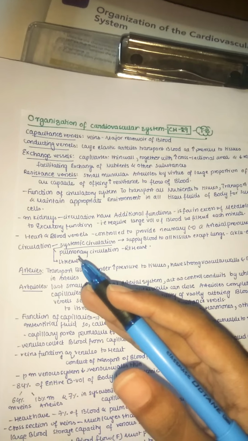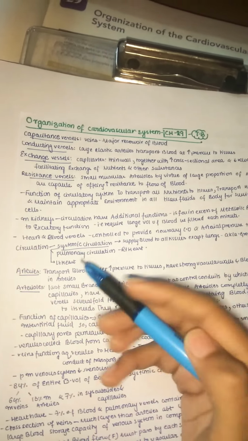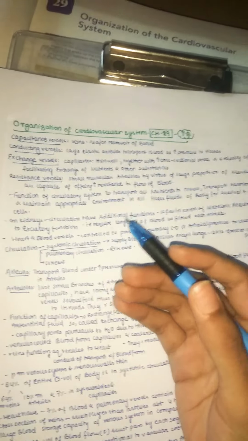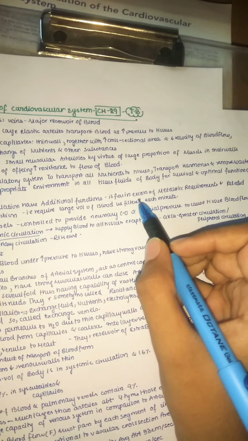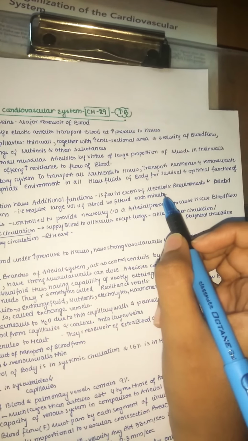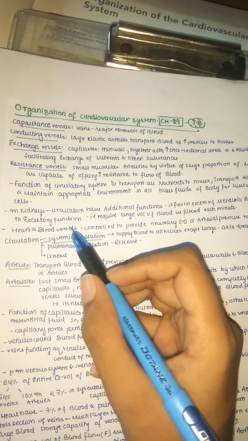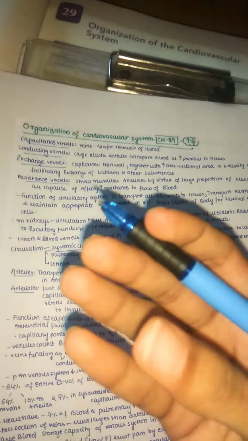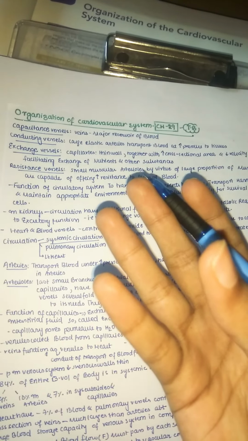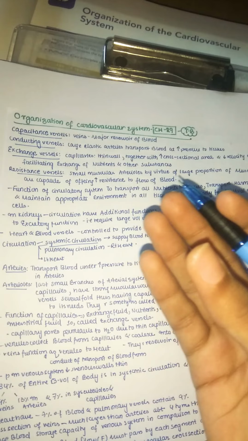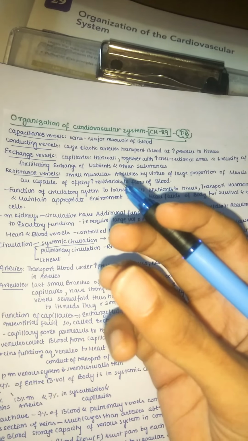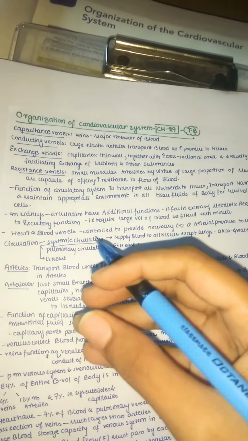In kidneys, actually, kidneys have an exception. In kidneys, the circulation has an additional function. Instead of just nutrient exchange, it also has some extra function. That is, it is far in excess of metabolic requirements. Kidney requires more blood, and it is mainly related to the excretory function. That is, it requires a large volume of blood to be filtered each minute. Because of glomerular filtrate. Actually, what is that glomerular filtrate? We know that blood comes from the efferent arteriole into the glomerular tuft. There, by force of pressure, it squeezes into the PCT.